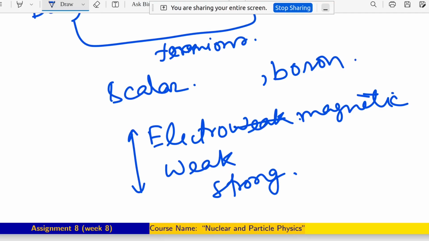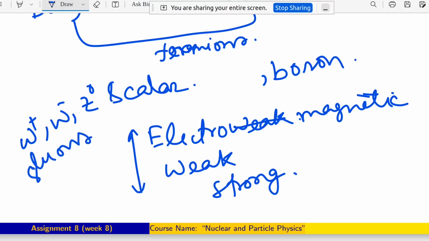There are also some mediators. Let's say W plus, W minus, Z0, then gluons, then gravitino is also there, but till now whether gravitino exists or not we don't know, so that's why we are separating gravity as a different one from standard model. Then there is the photon. These are the mediators of these forces, which are also present in standard model.